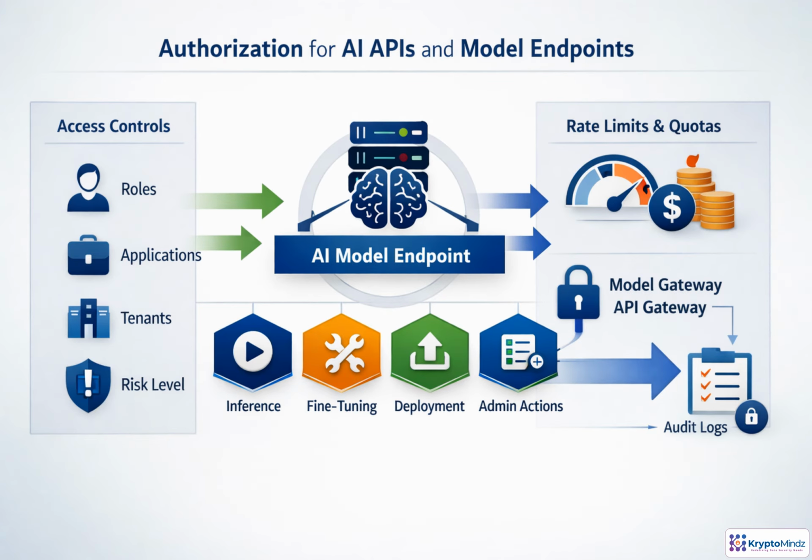Model endpoints should be treated as protected business assets, not just another API. Authorization should combine who is calling, which application and tenant they represent, and the risk of the request. Then grant specific operations, because inference is different from fine-tuning, deployment, evaluation, or administration. A gateway helps enforce this by checking policy, applying quotas and cost limits, routing only to approved models, and recording audit evidence for security, billing, and compliance.